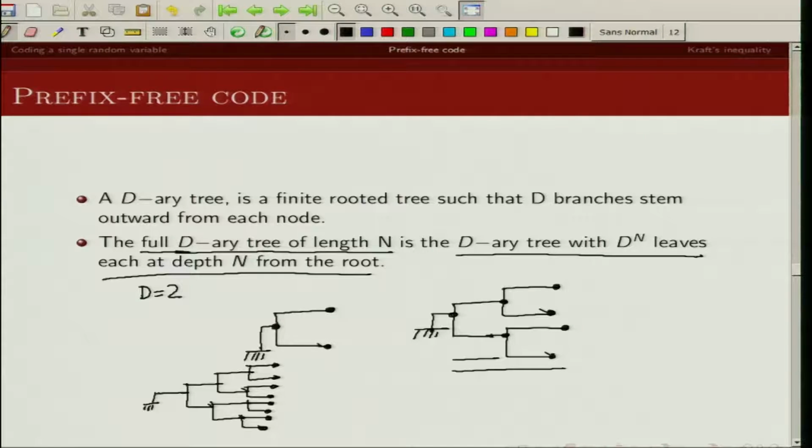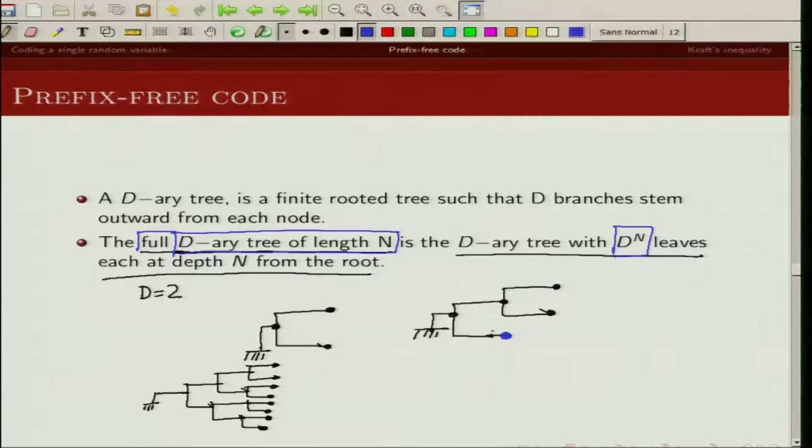So a D-ary tree of length n is full if it has D raised to the power n leaves at the depth n. So for example, if I draw a tree like this, it is not a full tree of length 2. Why? Because I don't have 4 leaves here.